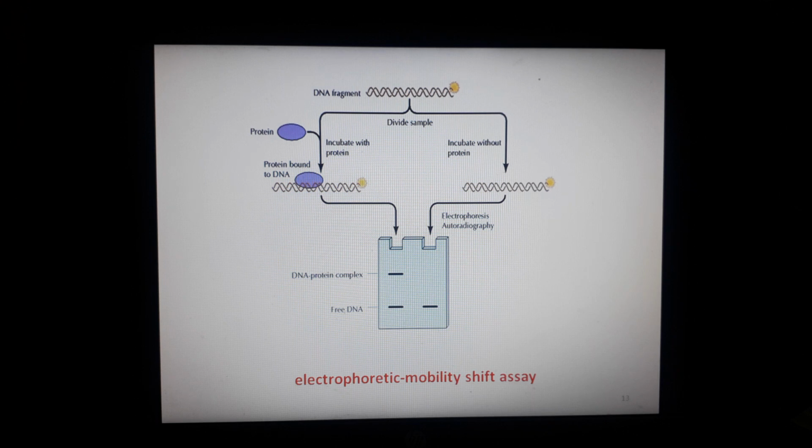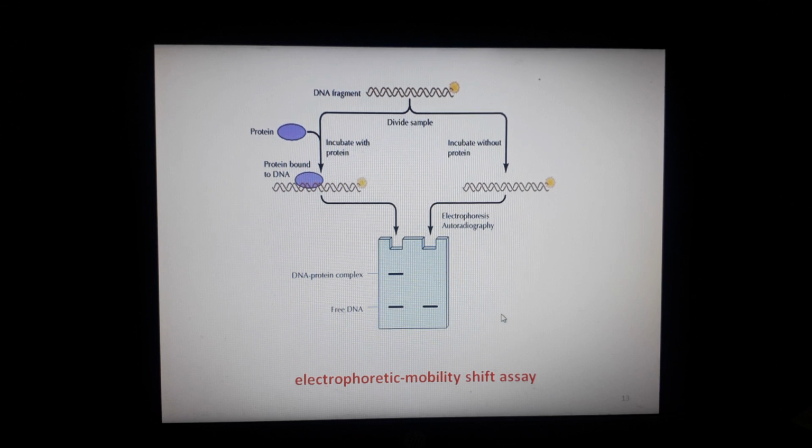Here in the diagram, you take the DNA fragment sample and divide it into two parts. One you incubate with the protein, and the other you incubate without the protein. When you incubate with the protein, the protein binds to the DNA, and the other is without protein.